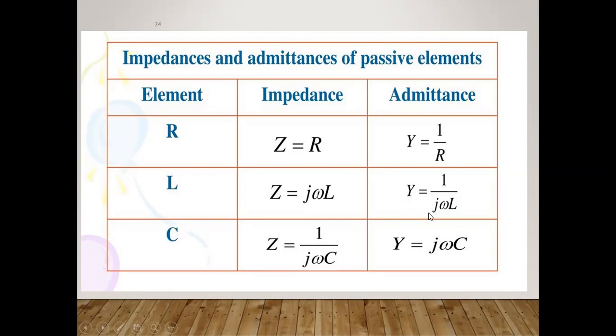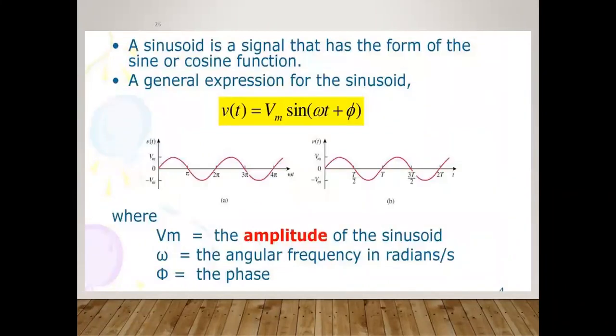Similarly, if I'm interested to find out the admittance when there is an inductor in the circuitry, at that time it is 1 by j omega L, just because of the parallel circuitry. Vice versa for the capacitor, Y is equals to j omega C, and omega will be 2 pi F. So in this way we can easily find the impedances for the series circuitry and the admittances for the parallel circuitry, to simplify the circuitry for the steady state as well as the transient response.